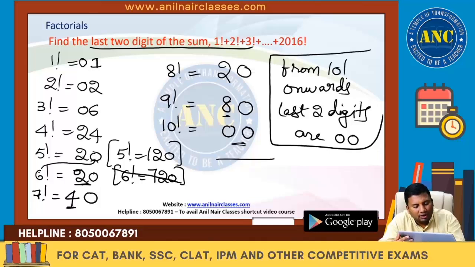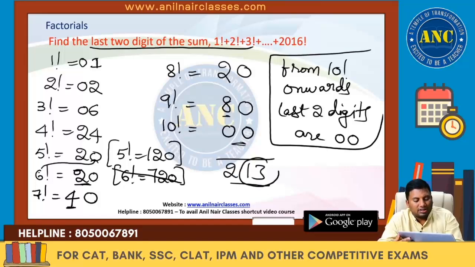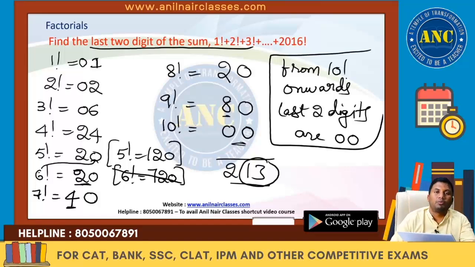So the addition will be 1 plus 2 is 3, 3 plus 6 is 9, 9 plus 24 is 33. 33 plus 20 is 53, 73, 113, 133, 213. So the last two digits of this number are 13. I hope the idea is clear.